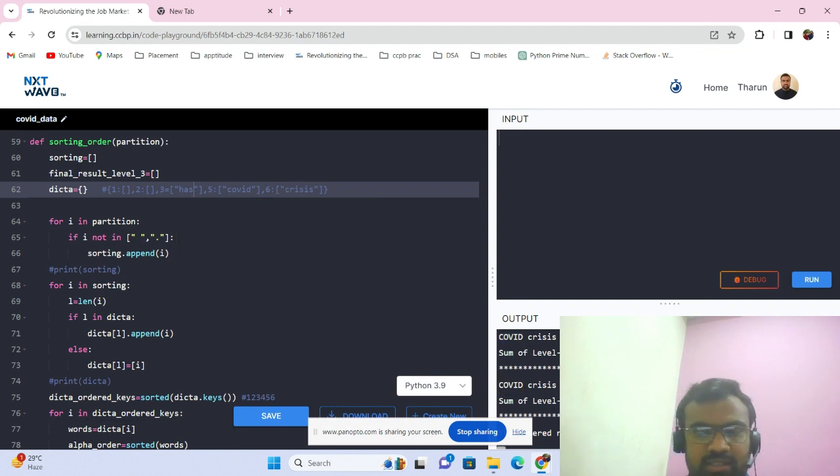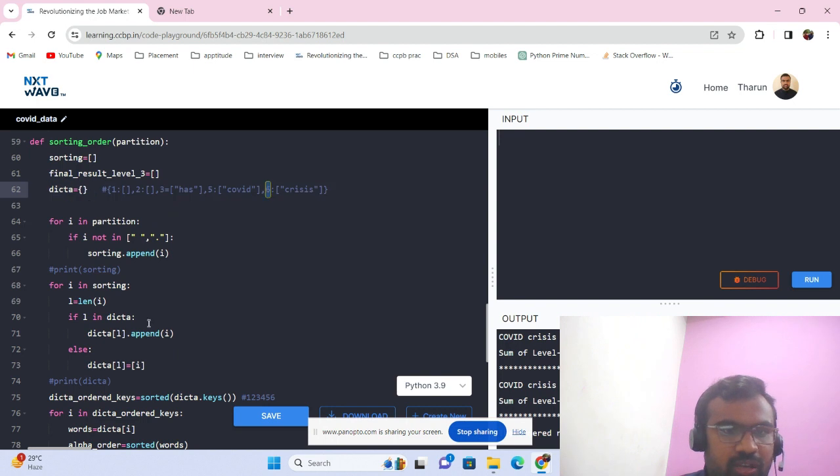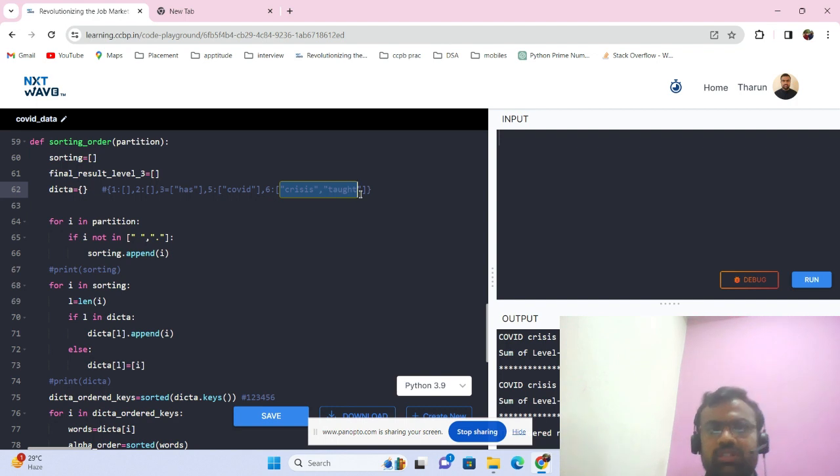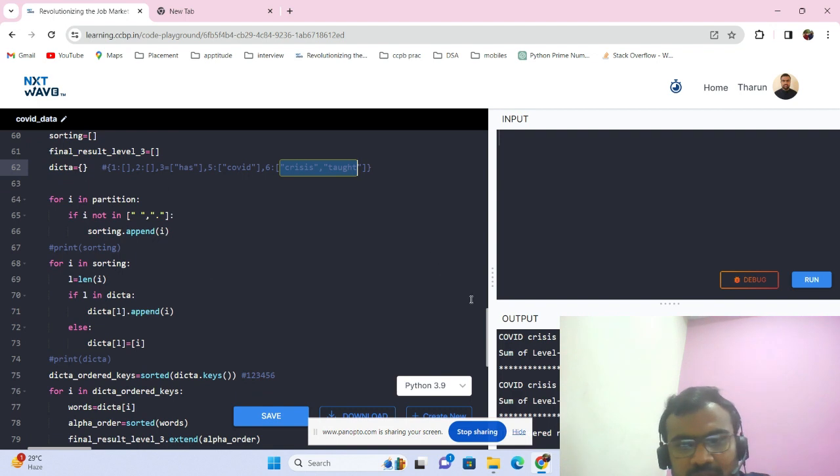Here the fourth word has length 6, again 6. Now if 6 is in the dictionary, it means 6 already exists in the dictionary, so we have to append to this. So it will be "crisis", comma, "taught". In this way, the six-letter words coming from the paragraph will be stored one by one by using the append function.